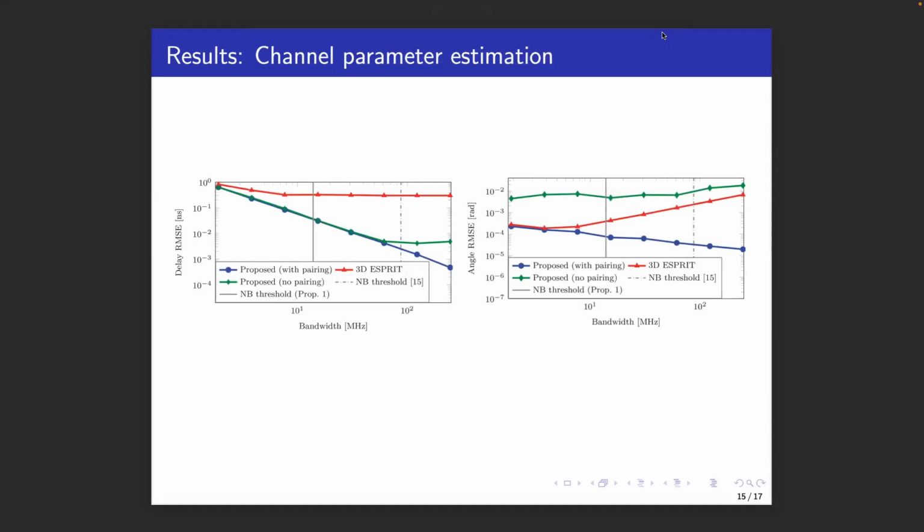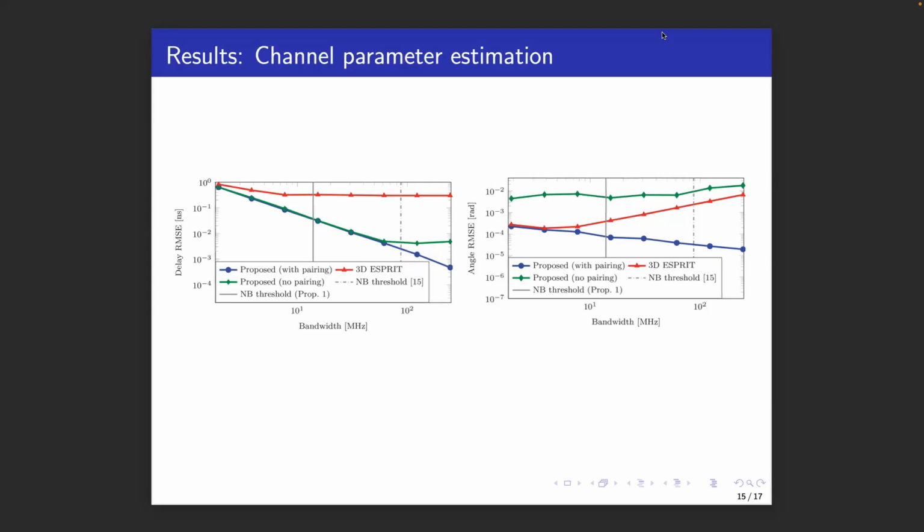The figure on the left shows the delay RMSE as a function of the bandwidth. The figure on the right shows the angle RMSE as a function of the bandwidth. In each of the figures, we have several curves. The red line is 3D ESPRIT, which only works for small bandwidths. The green line is the proposed method without k-means pairing, which involves a different delay estimation routine detailed in the paper.